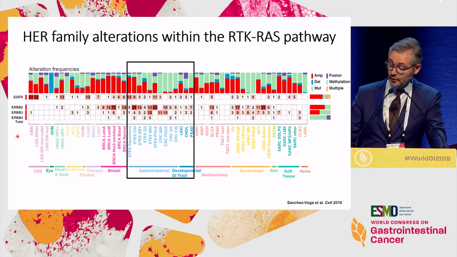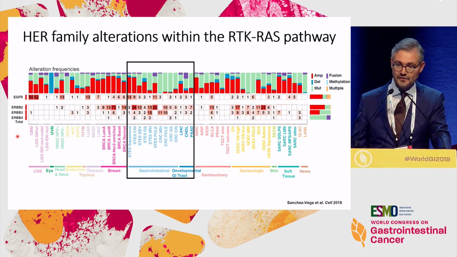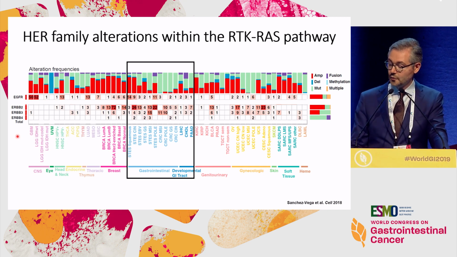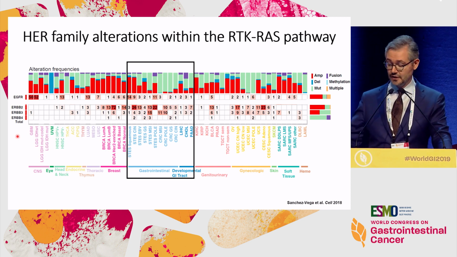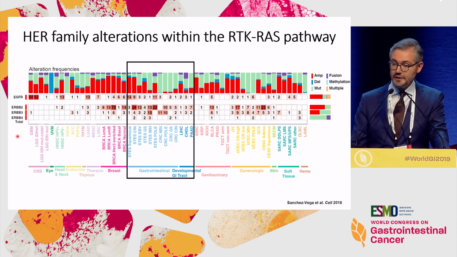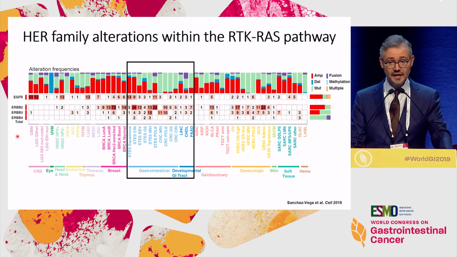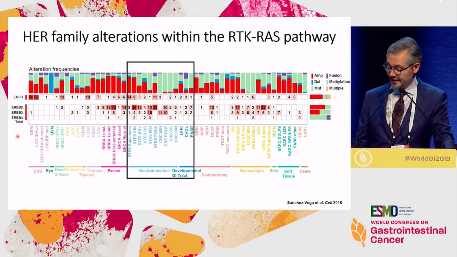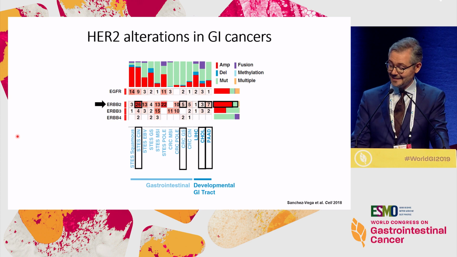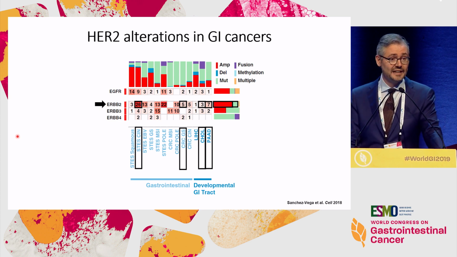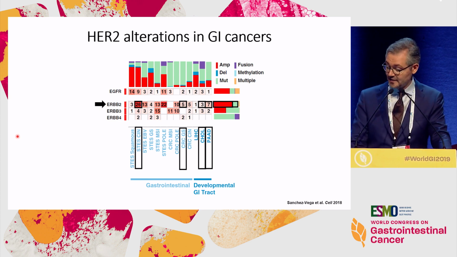Now, if we look again at all tumors and disruption of the HER2 pathway, you can find HER2 alterations across a variety of tumors, with the bulk of alterations in breast cancer, gynecological cancer, but also GI cancer. If we zoom into GI cancer, the predominant histology is esophagogastric cancer, where you can find mainly amplifications.